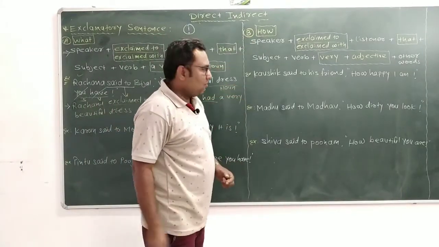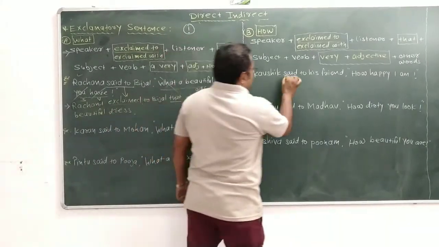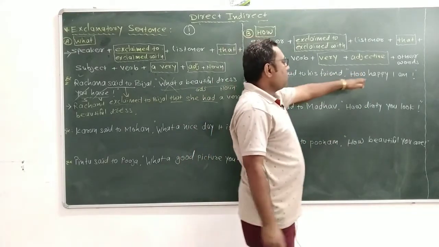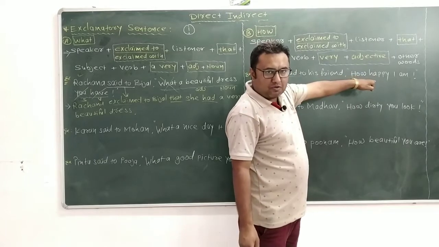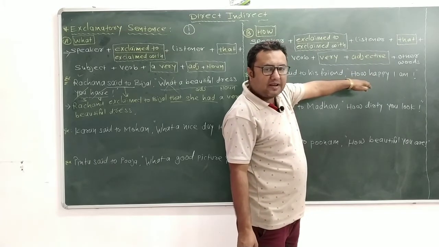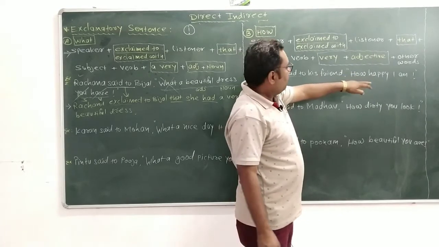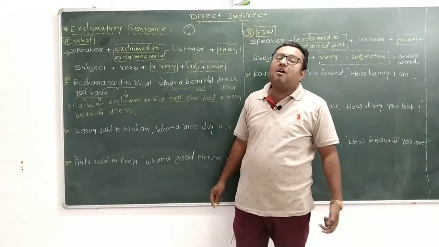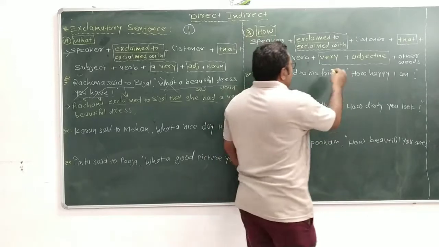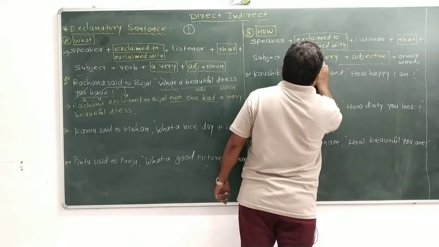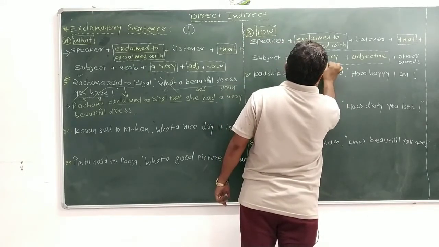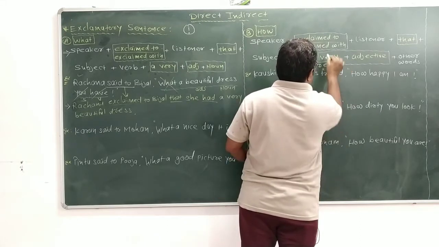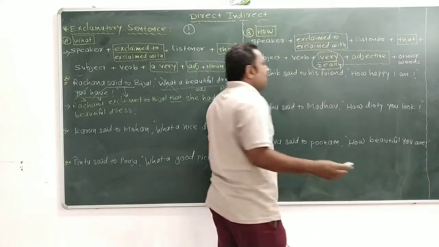Now see the same thing for how. Kaushik said to his friends, how happy I am. Here you can see that the article is not used. When the article does not come, at that time we can write very, and when the article comes we use a very. Very, or you can say really also.